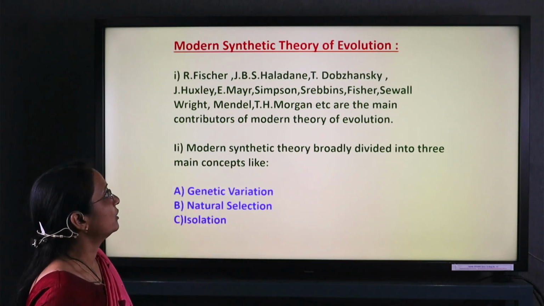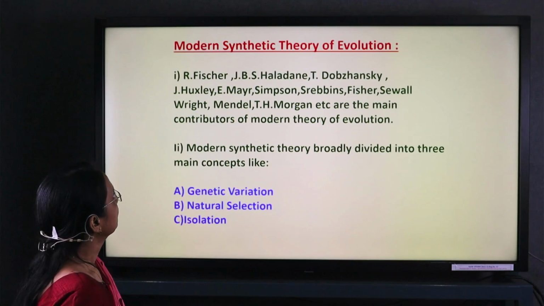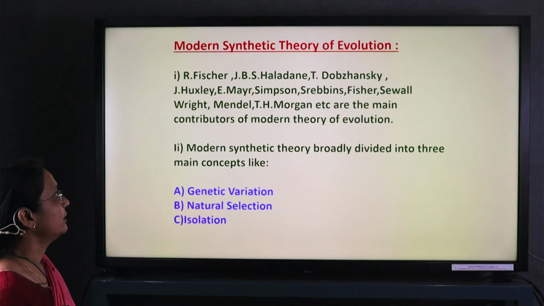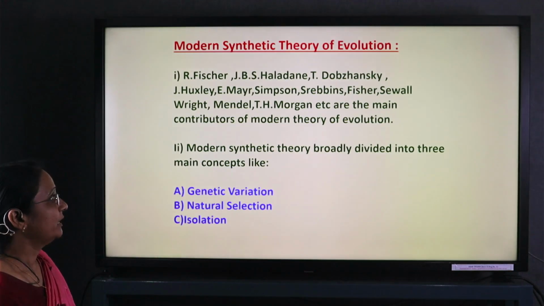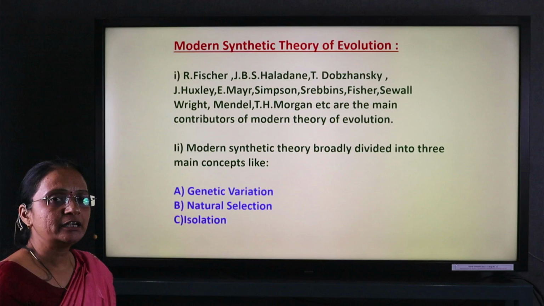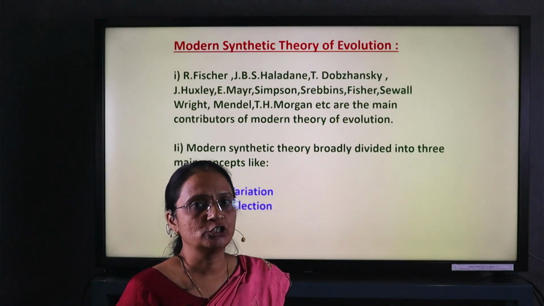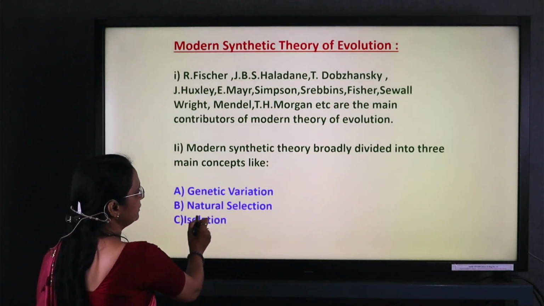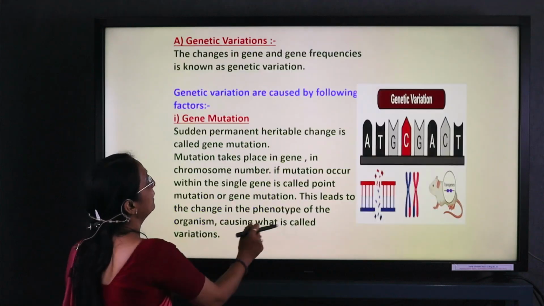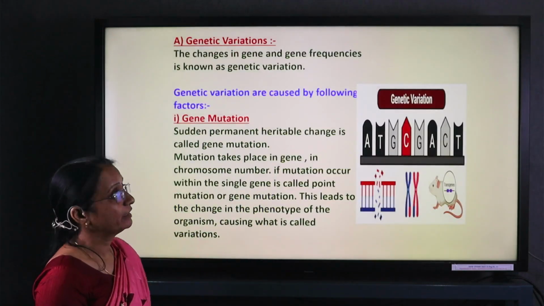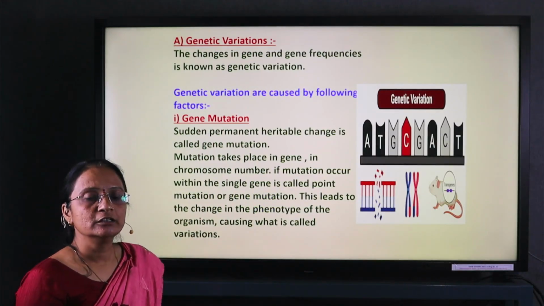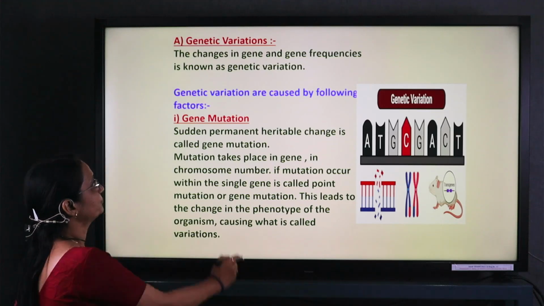Now come towards the modern synthetic theory of evolution. R. Fisher, J.B.S. Haldane, Dobzhansky, Huxley, Mayr, Simpson, Stebbins, Sewall Wright, Mendel, Morgan. All these scientists gave contributions to this modern synthetic theory, which is based on genetic variation, natural selection and isolation. In genetic variation, the change in gene and gene frequency is known as genetic variation.